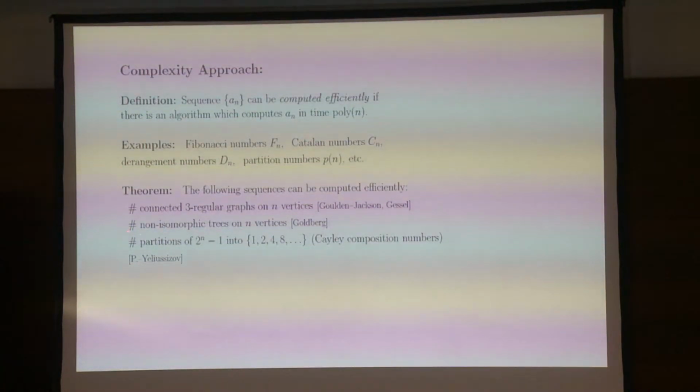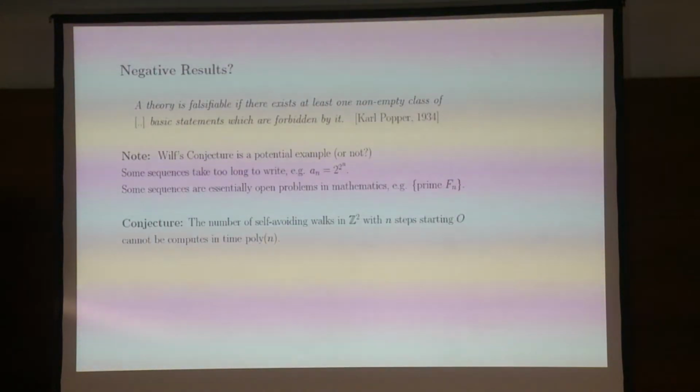Another result is the number of non-isomorphic trees on n vertices, or, for example, the Kelly sequence, the number of partitions of 2 to the n into powers of 2. These are so-called binary partitions. That can also be computed in polynomial time, and each of those results is sort of an ad hoc result which uses deep properties of the underlying combinatorial objects. Are we okay so far? Okay, I see there are no questions.